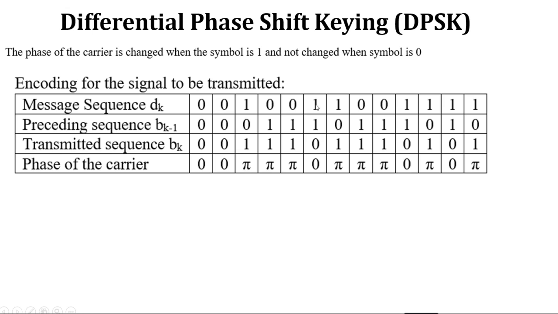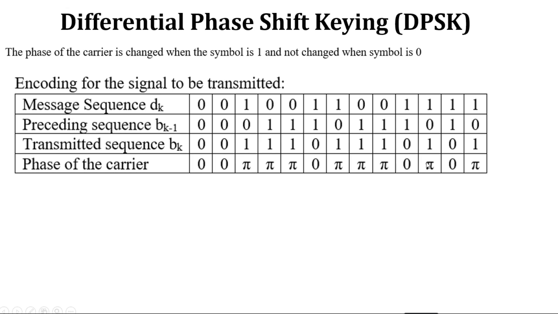So this is the input applied sequence, and the phase will depend on it. If the bit is 0 there will be no change in phase. Initially we consider the phase to be 0, so for bit 0 it is 0, the initial value. Similarly for the second bit, the previous phase was 0, so the current phase is also 0. Now the bit is 1, so the phase will change: the previous phase was 0, so the current phase will be pi. Then the next bit is 0, so the phase will not change; previous is pi, so next is also pi. Similarly for 0 the phase will not change, for bit 1 the phase will change, pi to 0. Then for 1, 0 to pi, again 0 comes, so no change in the phase, and for the next 0 no change, and for 1 the phase will change from pi to 0.